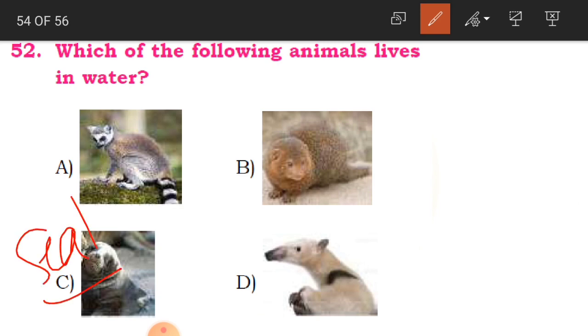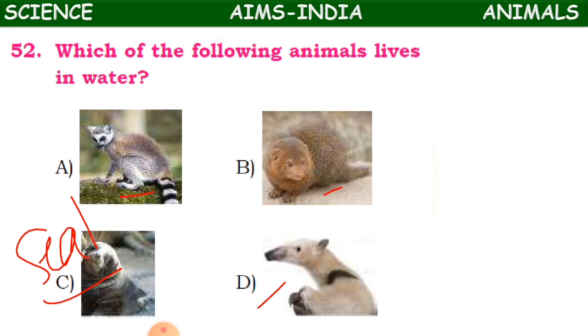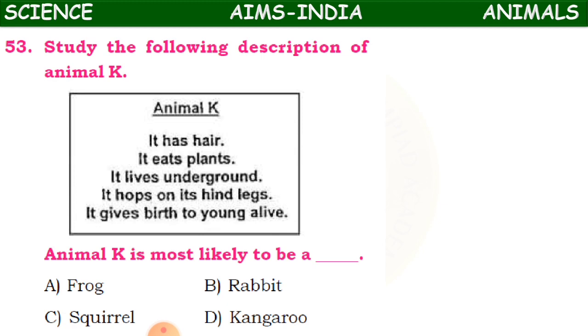This is seal, which lives in water. These animals are herbivores which live on trees. Again this is a terrestrial animal. So that is why seal, an aquatic animal, lives in water. Clear, children? And now we'll come to the last question.